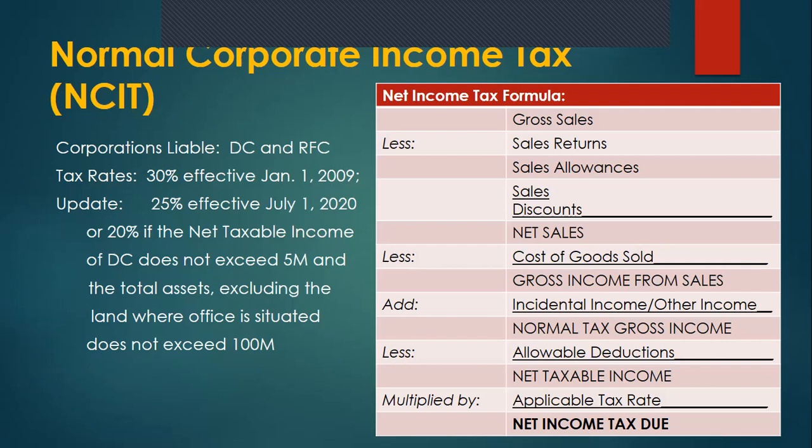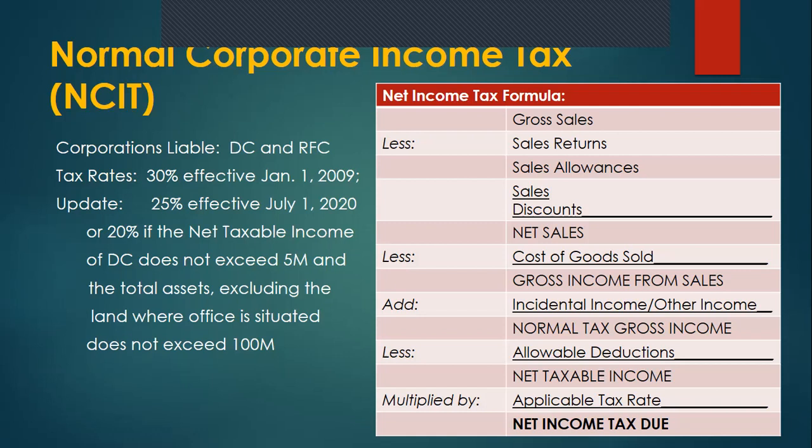Before, from 2009 to 2020, the rate is 30%. But beginning July 1, 2020, the rate is 25% as a rule. But if the net taxable income of the corporation does not exceed 5 million and its total assets do not exceed 100 million, then the rate is 20%. Once we multiply it, we will arrive at the net income tax due, which we will pay and file with the BIR.